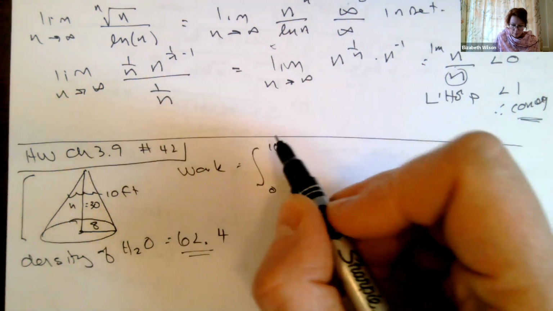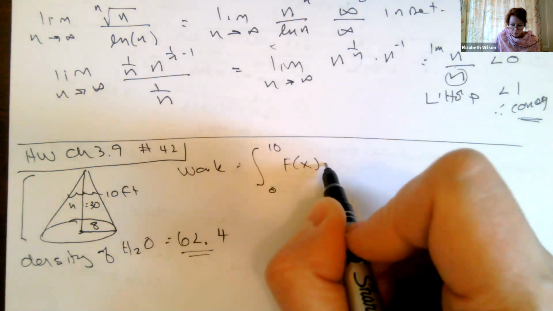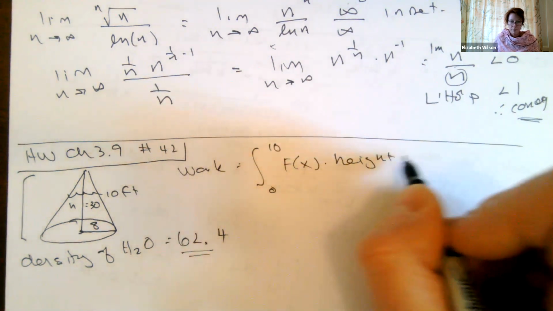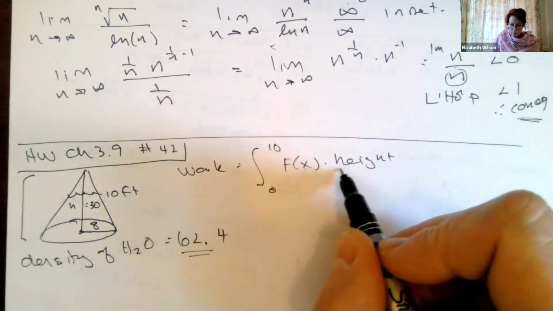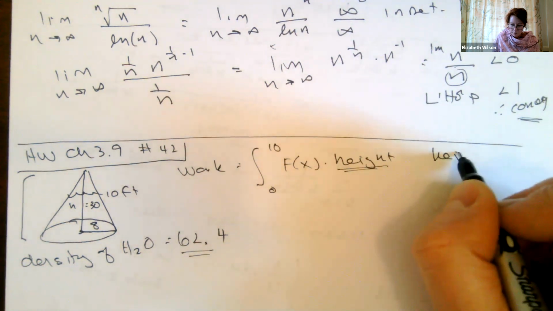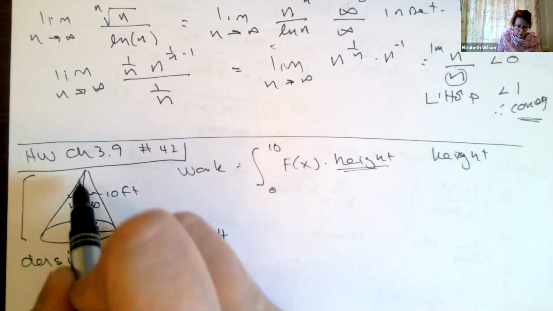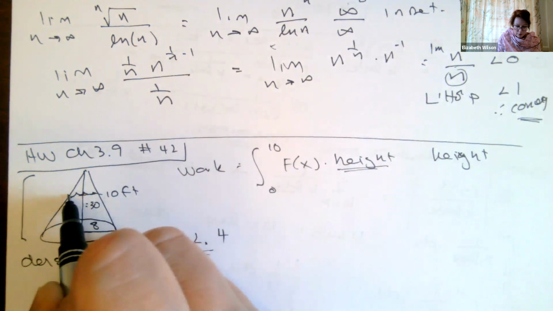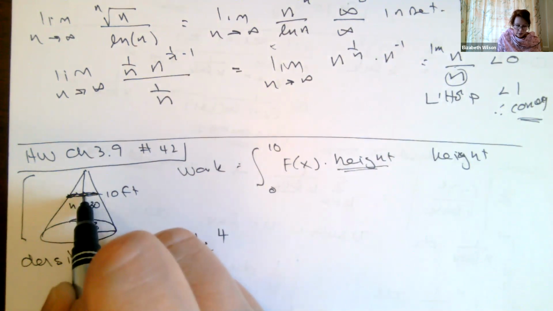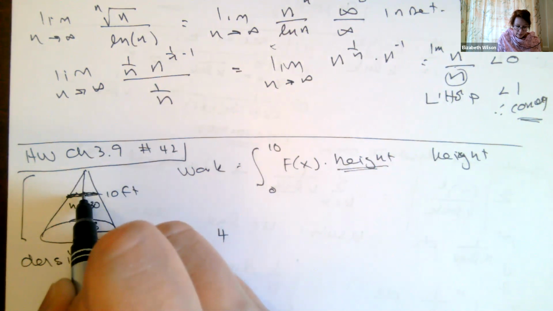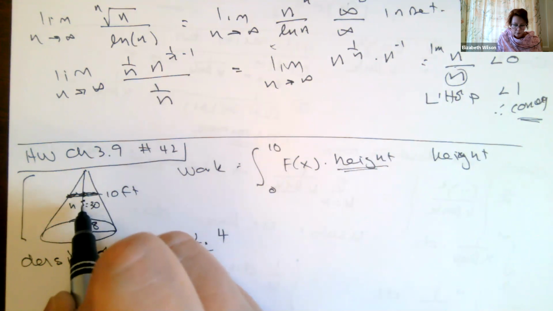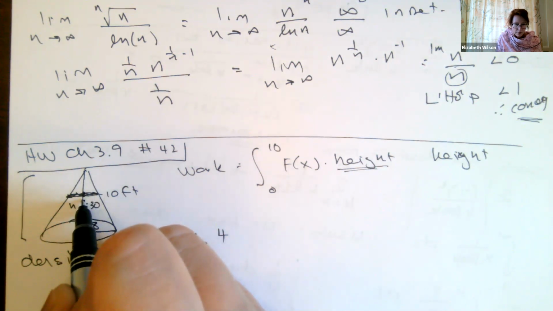But let's think about what's happening. So I have my force times the height. We can just do this one first. The height is our position, right? Where am I at? That's the position of this little sliver of water. If I go down just a little, it's 30 minus whatever that y position is.